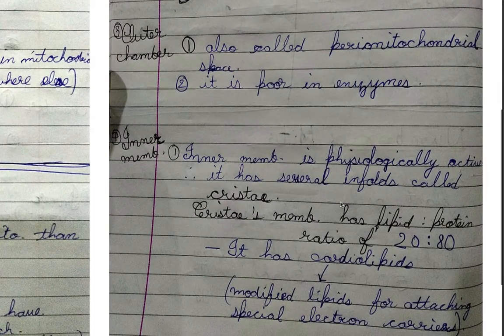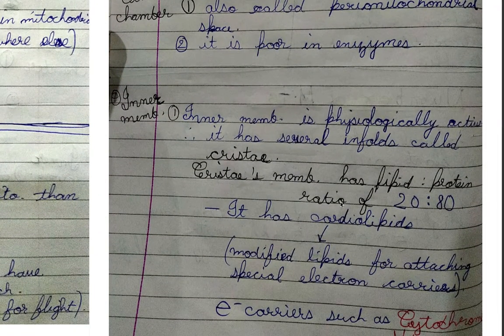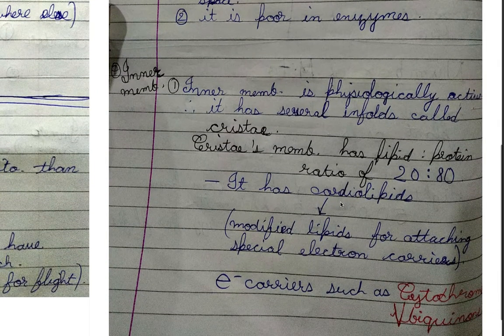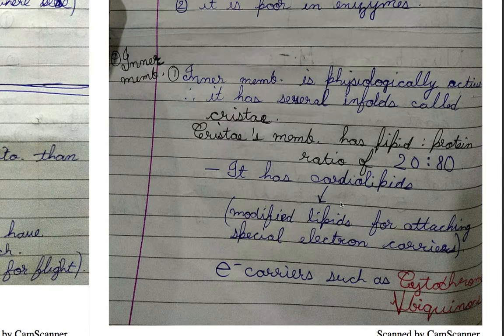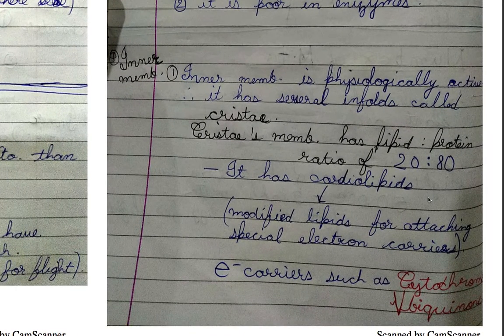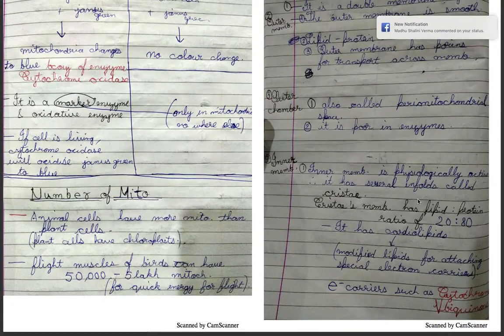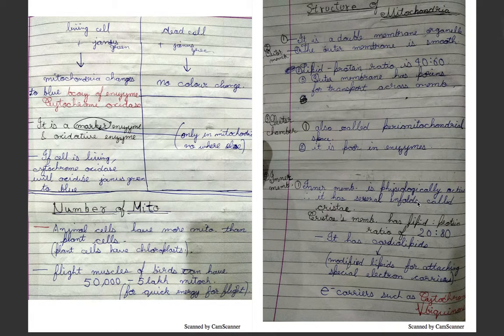Now, the inner membrane is physiologically active, therefore it has various infoldings known as cristae. The cristae membrane has a lipid to protein ratio of 20:80. It has cardiolipins. What are cardiolipins? They are modified lipids for attaching special electron carriers, such as cytochrome and ubiquinone.